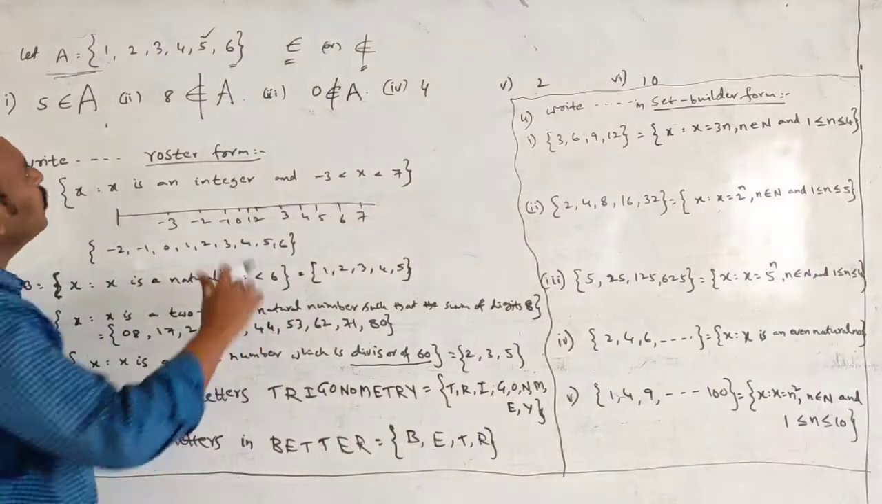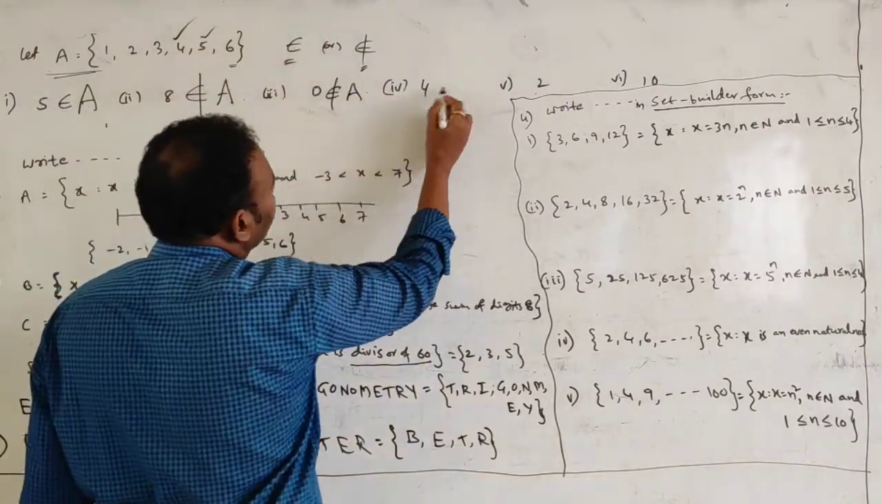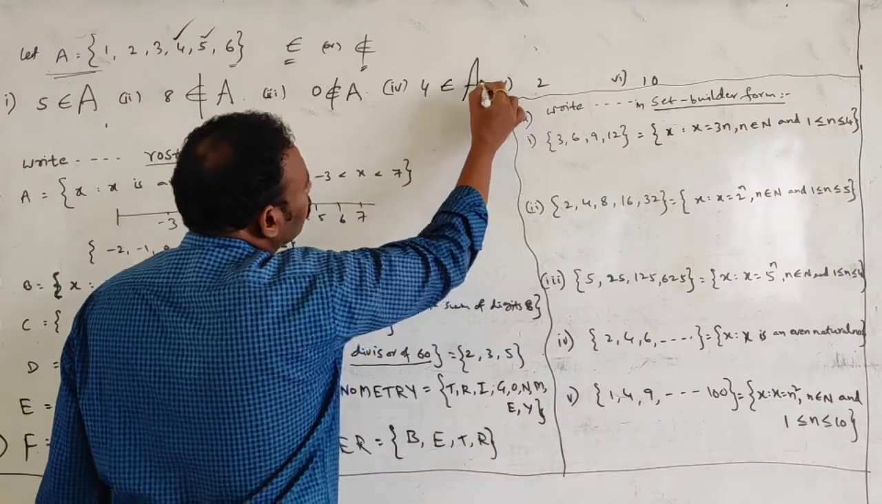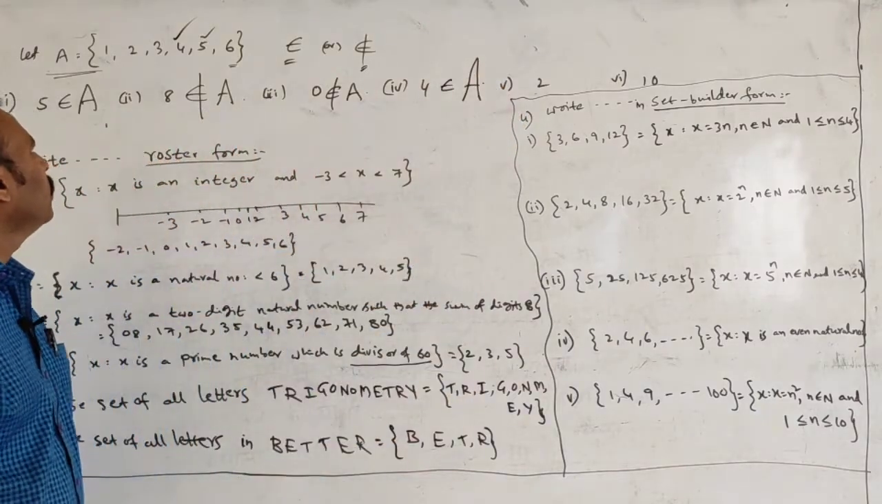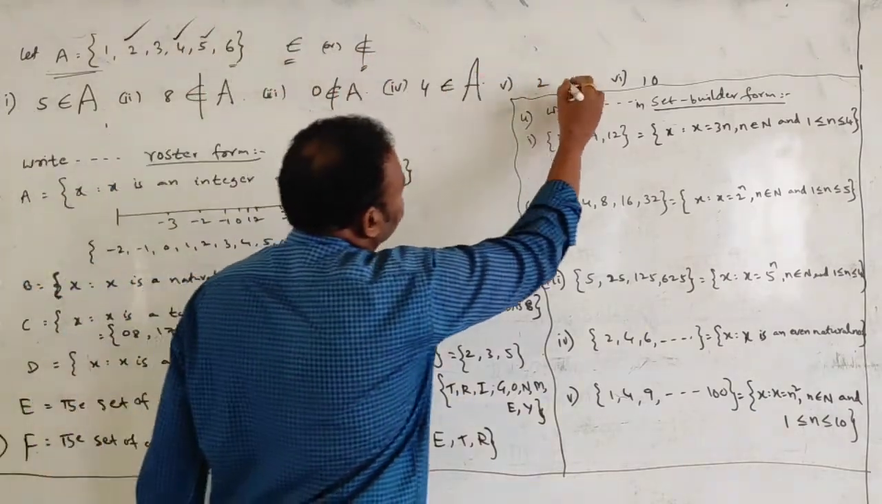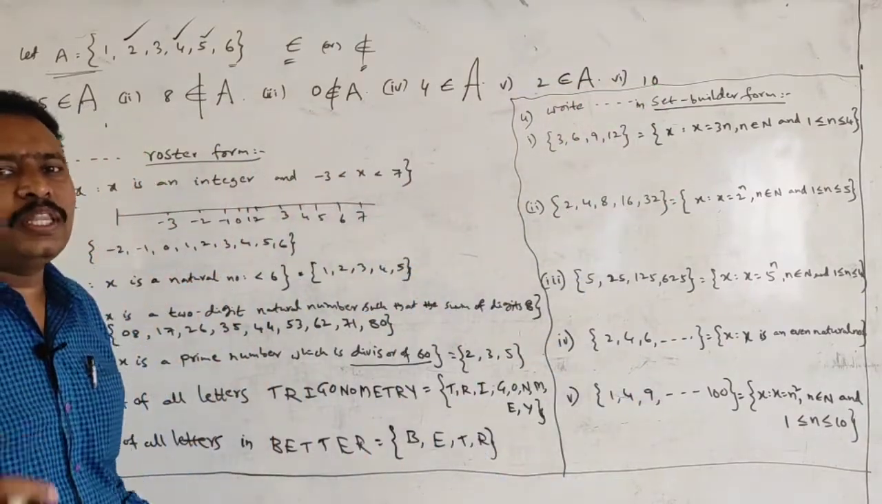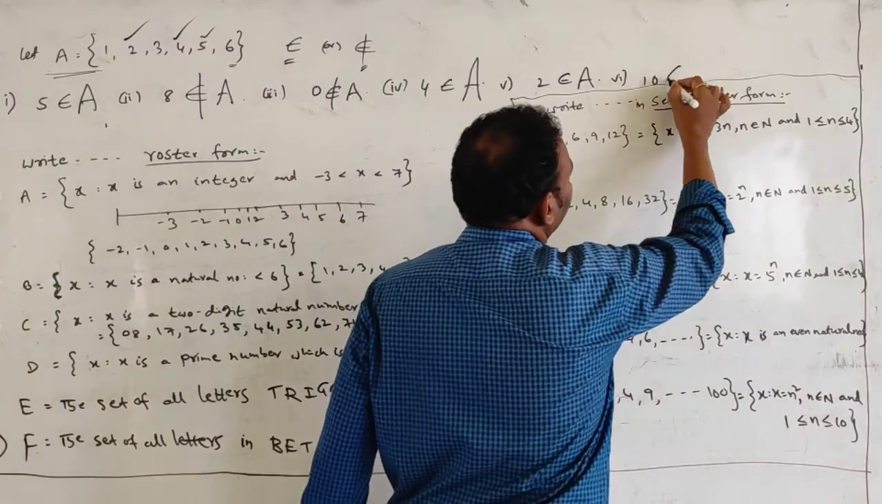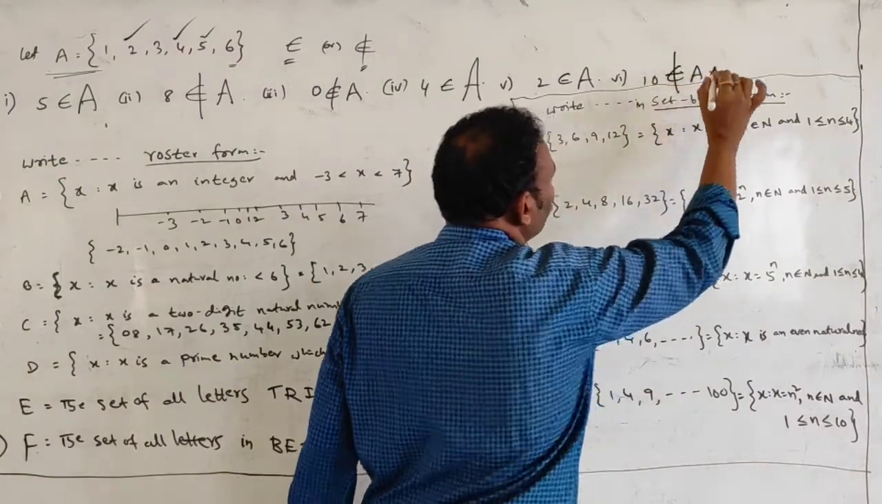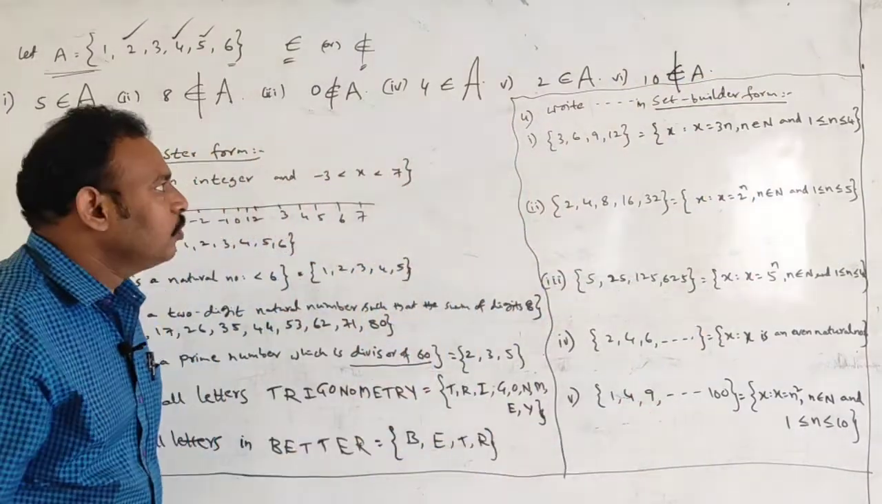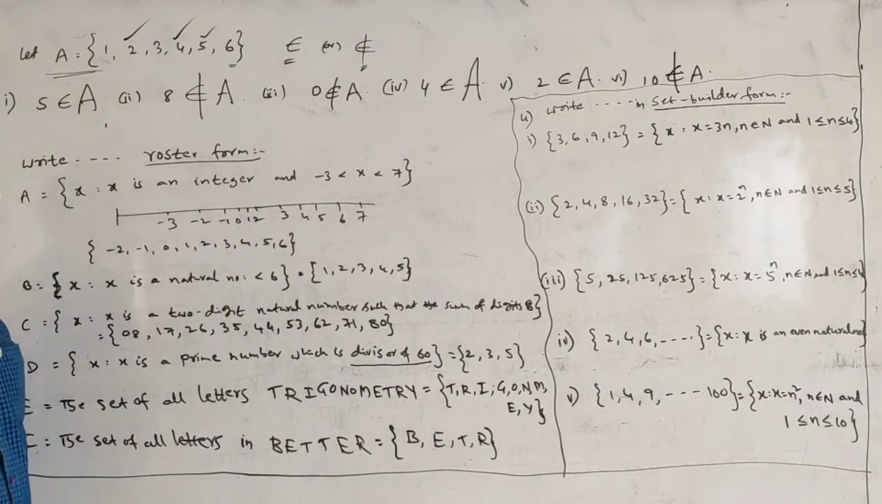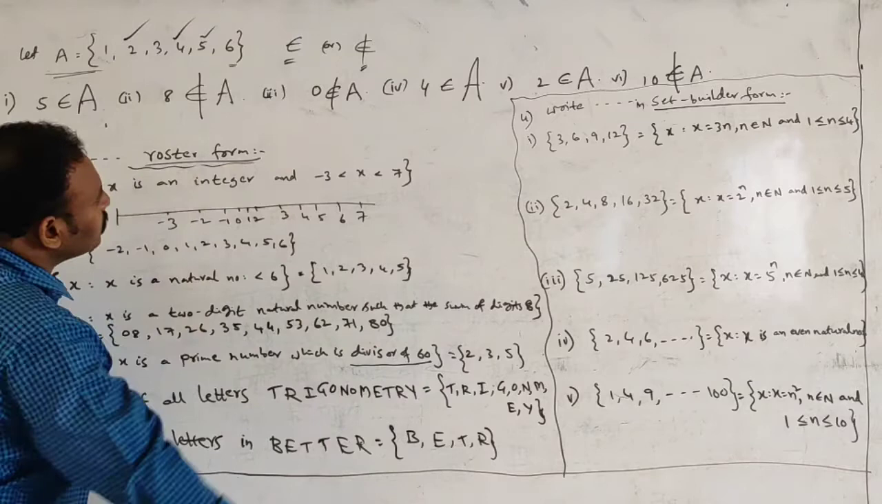That's all. 4, students. 4 is there. Yes, it belongs to the set A. 2, next. 2 is there, students. 2 belongs to the set A. The last element given is 10. Very clear, there is no 10. So you put the symbol does not belong to set A. Next, write the roster form.